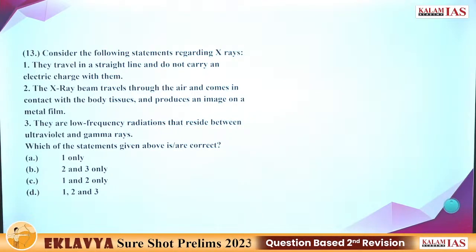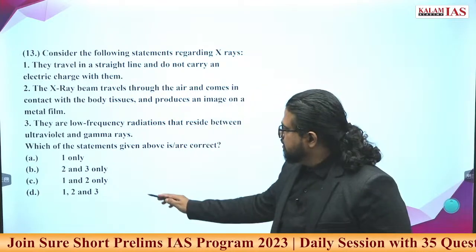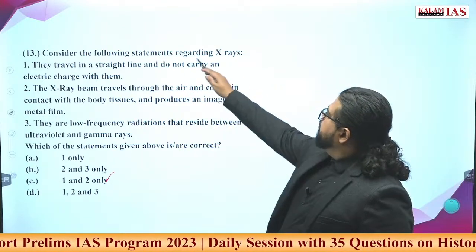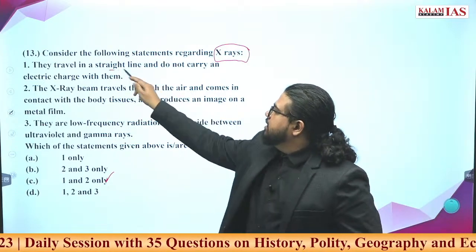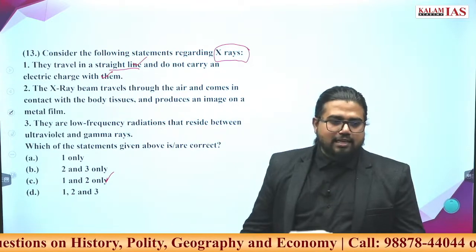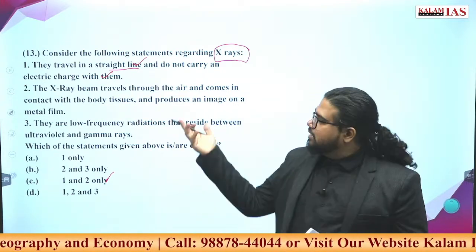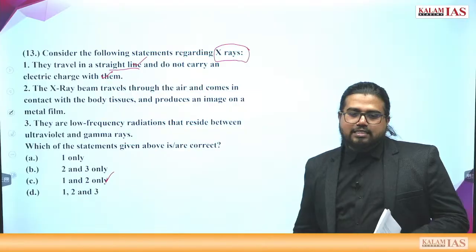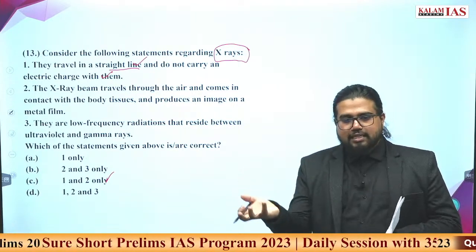Tell me what is the answer? C. So consider the following with respect to X-rays. They travel in a straight line. They do not carry any electric charge with them. Pretty much correct. It is electromagnetic radiation, like even the celestial bodies, the sun, emit X-rays. So we have these X-ray telescopes and all.